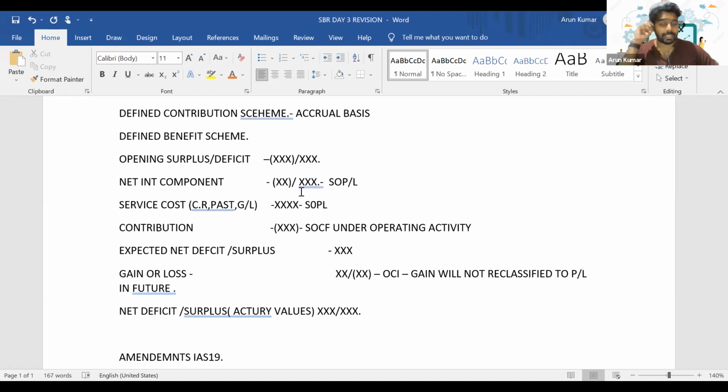So whenever there is a curtailment or a settlement or anything that happens in between an accounting period, for the remaining period after that settlement or curtailment, the current service cost as well as the net interest component, the interest expenses, should be remeasured using the latest updated inputs for the remaining period of time. Okay, so that's an amendment that came to IAS 19. There are many times it has been tested in SPR.